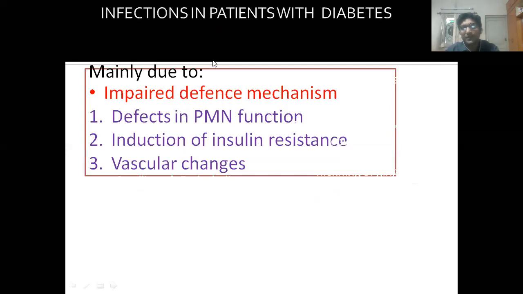Infection. Why are the chances of infection more? Because primarily it is due to impaired defense mechanism.